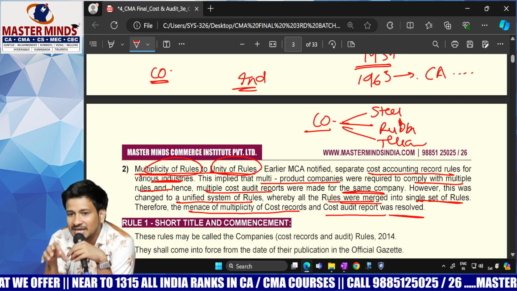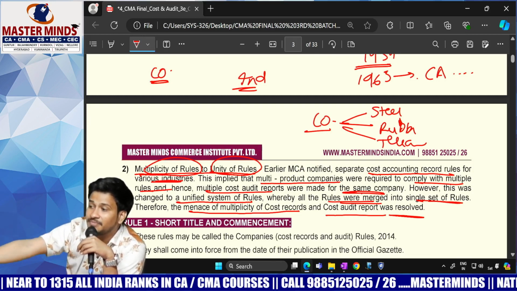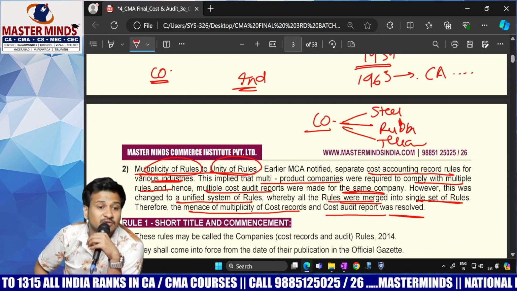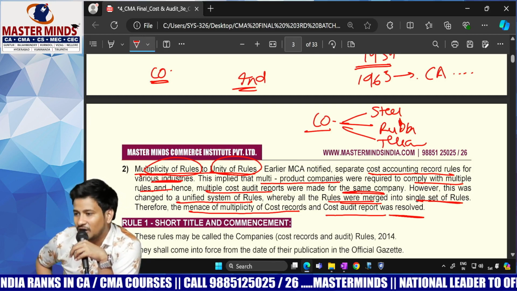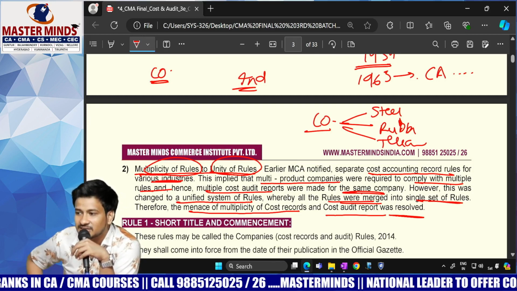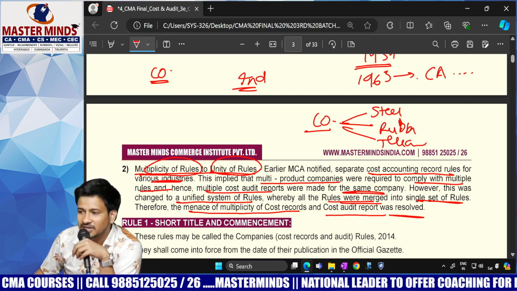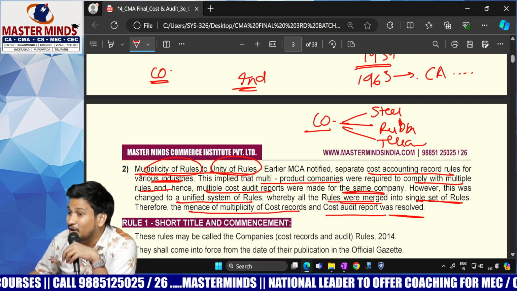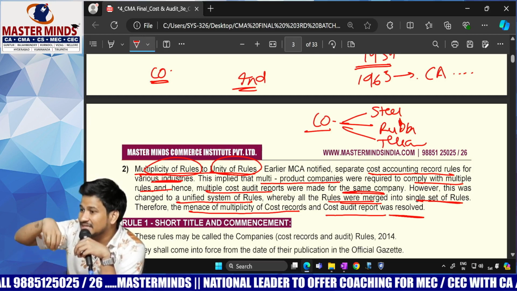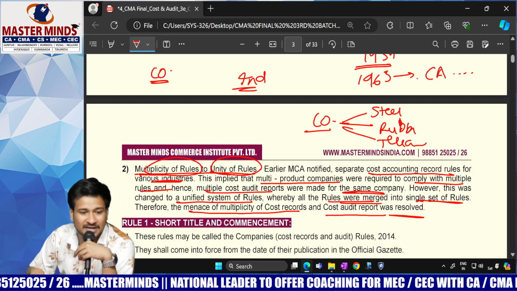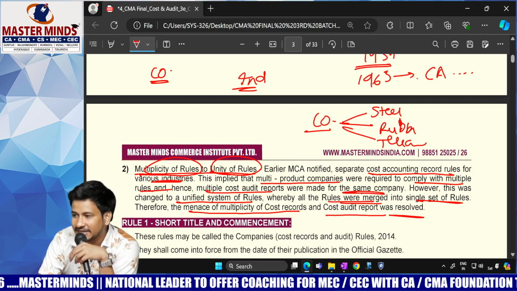Now, the Companies Act is also giving power to central government to frame rules with respect to cost records and cost audit. Who will frame the rules and regulations? MCA. Thus, MCA is having subordinate legislative power. Legislative power is in the hands of the legislative department, but now MCA is having subordinate legislative power.